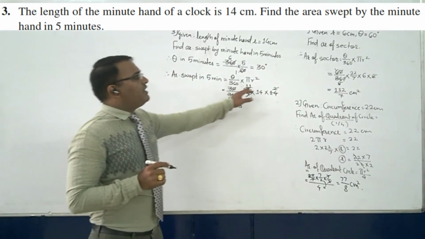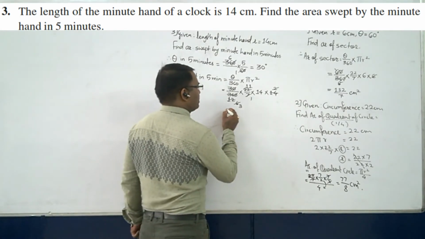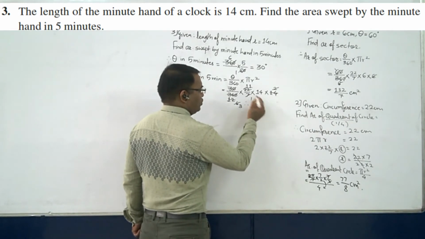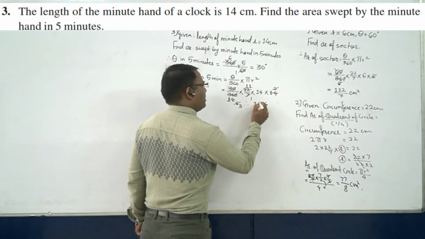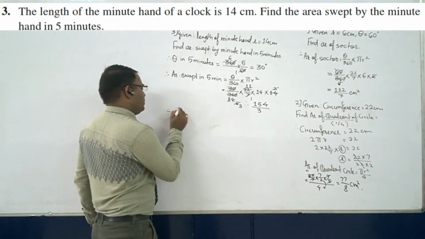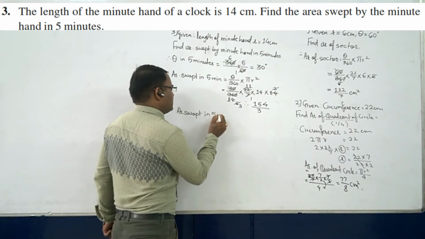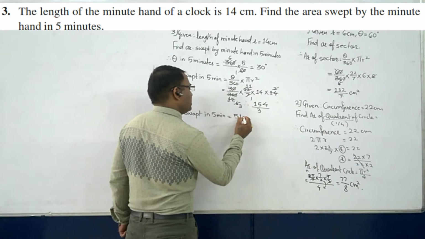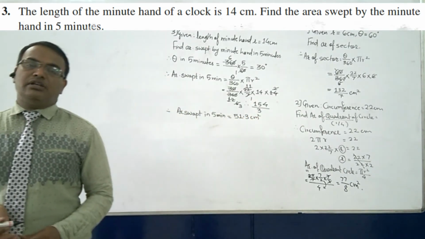Right? Now 11 and 14 cannot be divided by 3, so we will go ahead with the multiplication. Therefore 11 into 14, it is up to you. 11 times 4 is 44, 1 carry 4, 4 ones are 4 and 1 is 5, and then 1. Therefore the area swept in 5 minutes is equal to 154 square meter. 3 fives are 15, 3 ones are 3, 3 threes are 9. That is 51.3 centimeter square.